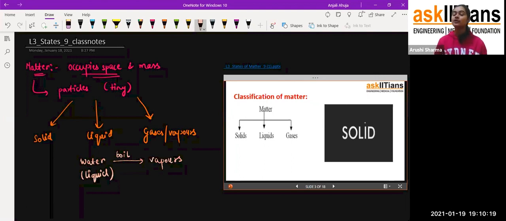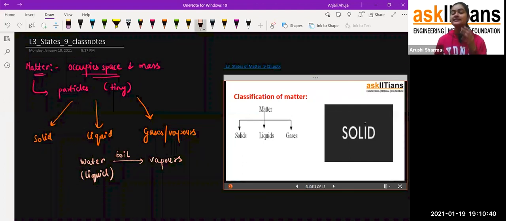Now you'll say, ma'am, what are gases? So, my dear students, if we talk about oxygen, carbon dioxide, and everything, for the respiration process, I hope you all know this, that oxygen we inhale and the carbon dioxide we exhale. That's how the respiration process works.